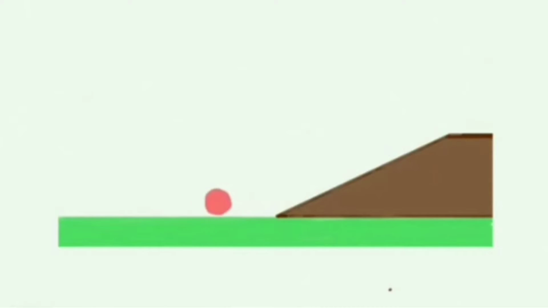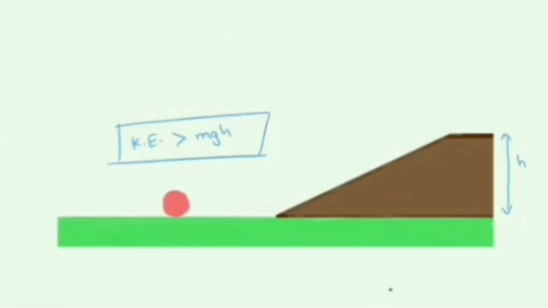If the energy is insufficient, the ball will not be able to cross. The kinetic energy must be greater than the potential energy of the ball, which it will attain at the maximum point of the inclined plane, that is mgh. Now the ball easily crosses the barrier, losing some of its energy.